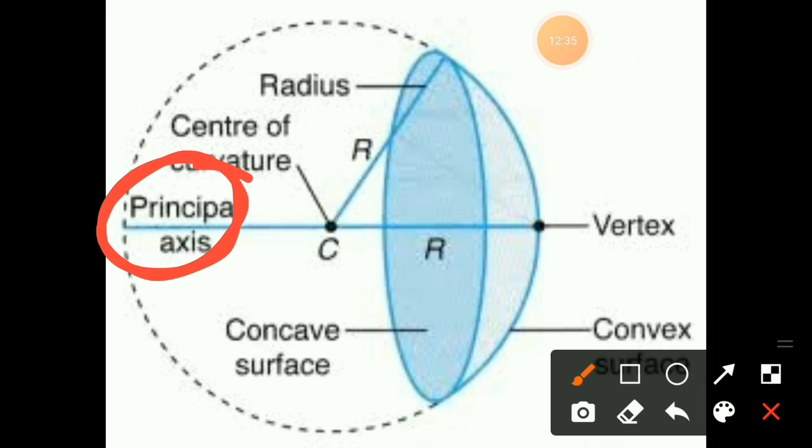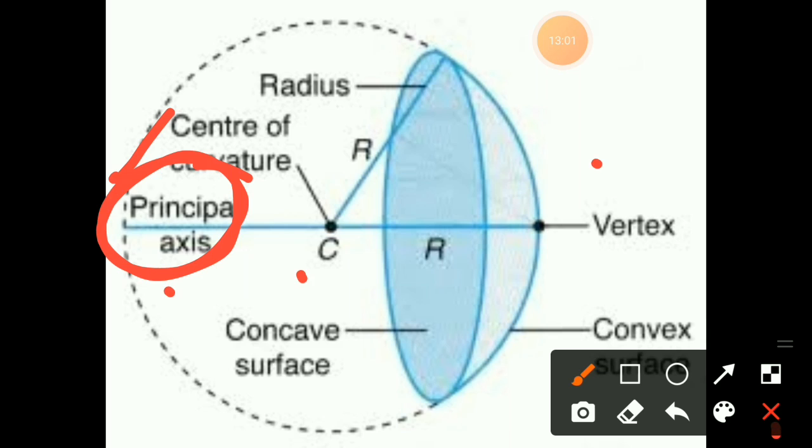Not only for concave but also for convex, all these terms are similar for both. The line passing through C and P is the principal axis. So we got the pole, the center of curvature, and the principal axis.